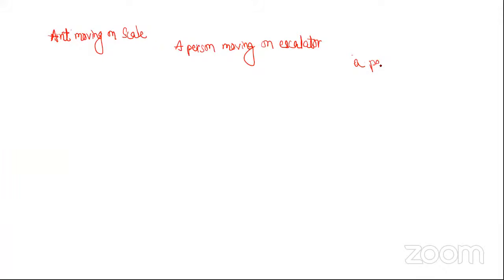An ant moving on a scale, a person moving on escalator, and a person swimming in river. Think about these 3 situations.